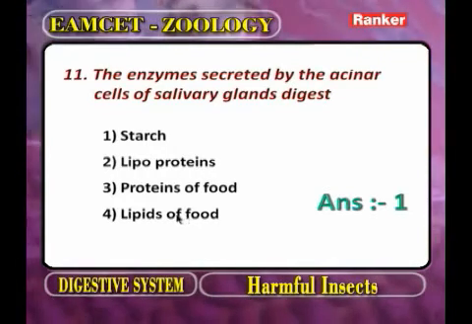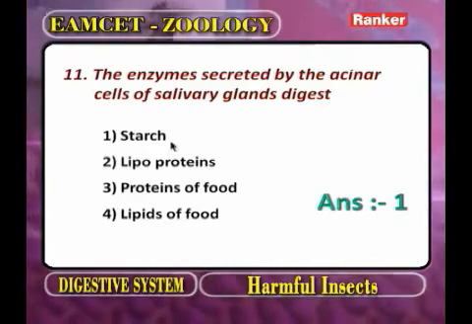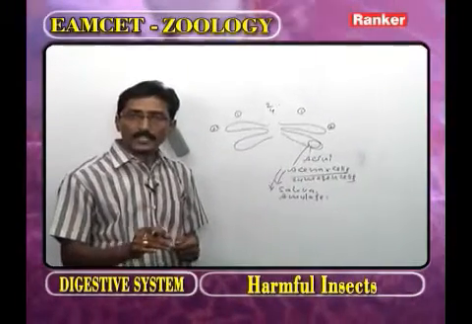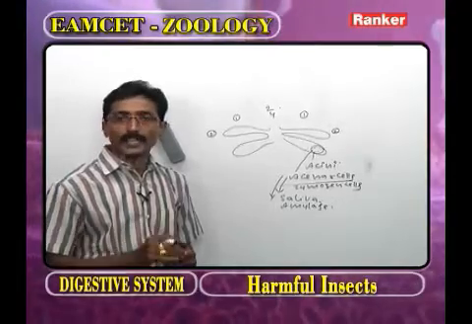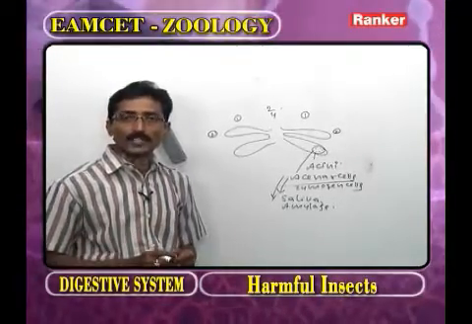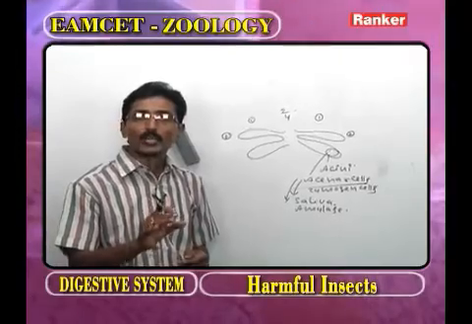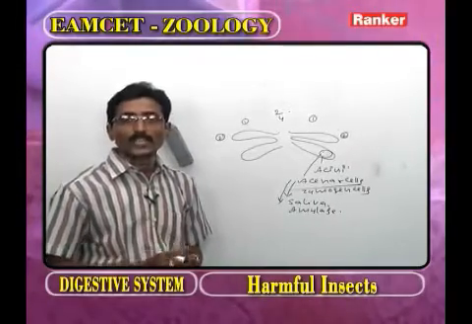The answer is starch. The amylase digests the starch. It is an example of polysaccharide. What are the examples of polysaccharides? One is starch, one is cellulose. Now go for the next question.